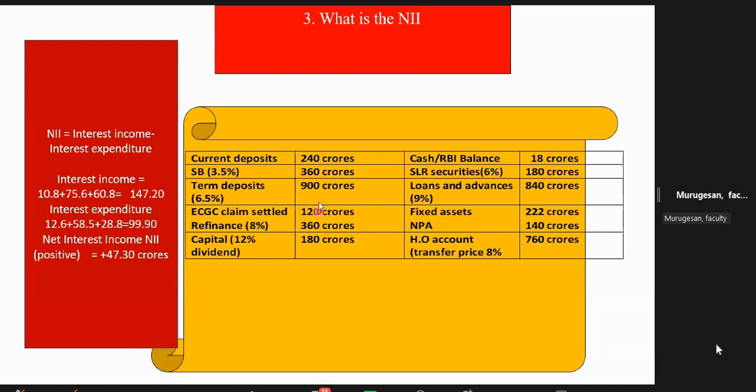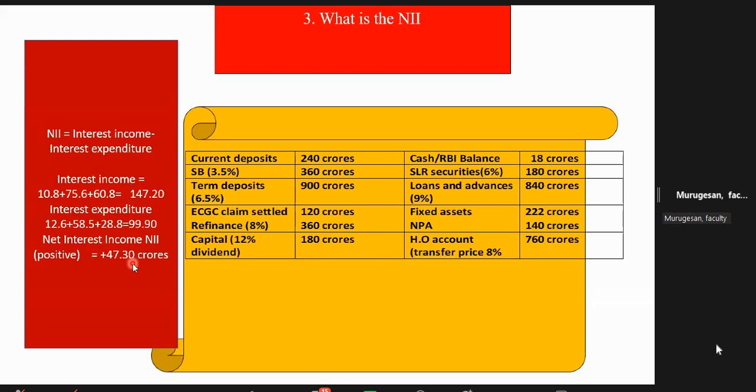So 180. So three segments only. If you pay, you will get 99.90 as the interest expenditure. So your net interest income is what you receive, which is more, minus what you pay as interest, which is less. So you are getting a positive 47.30 crores as per this particular balance sheet.